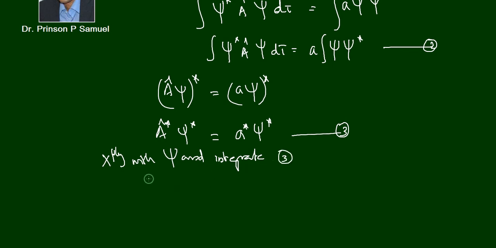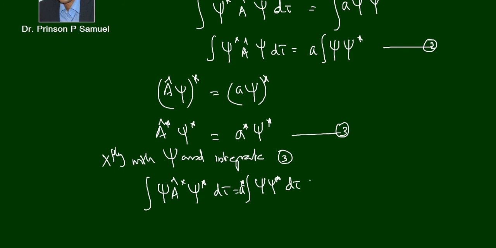Then we get integral psi A cap star psi star d tau is equal to integral a star psi star d tau. We can put a star outside, right? Because it's a constant. So a star integral psi psi star d tau.